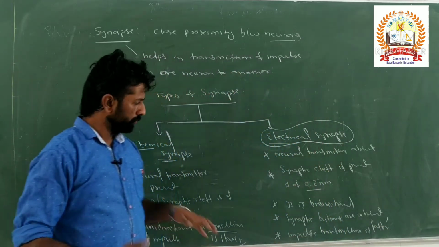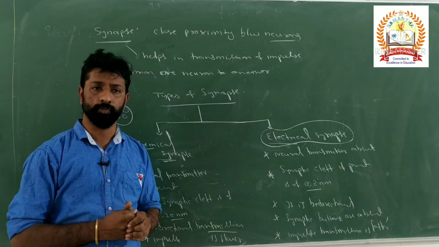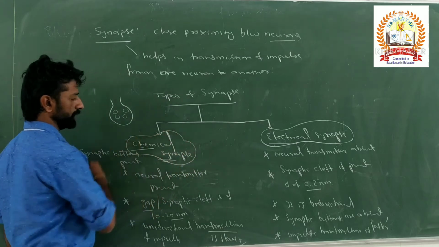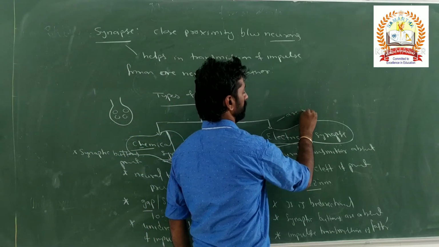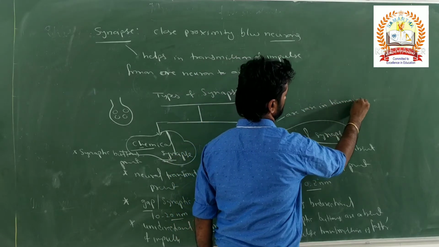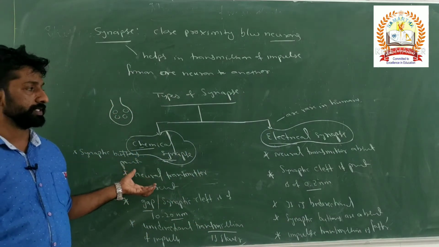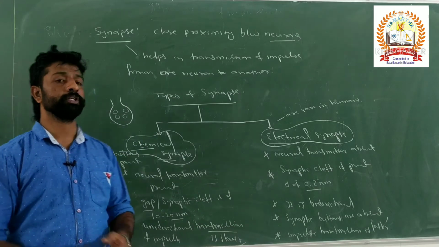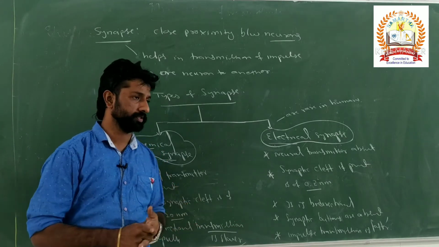Then among these two types of synapse, which is the most common type in human beings? Okay, so chemical synapses are the most common in human beings, but electrical synapses are rare in humans. So these are the major differences between the chemical synapse and the electrical synapse. So let's see the diagrammatic representation of synapse and the synaptic cleft, and what are the components of that synapse now.